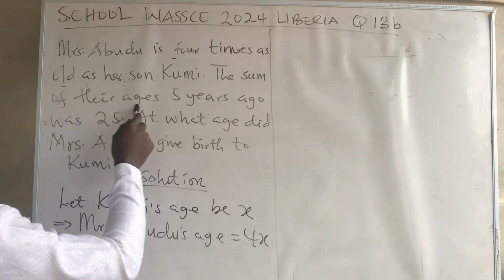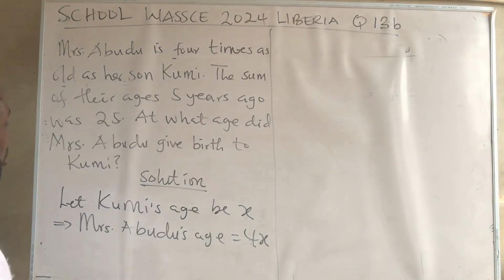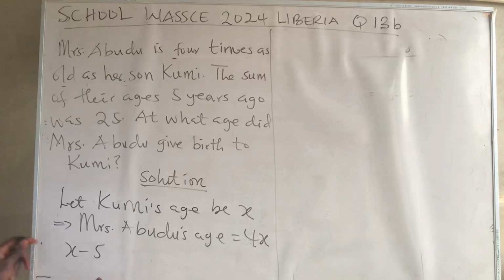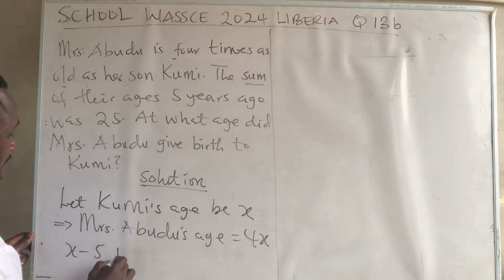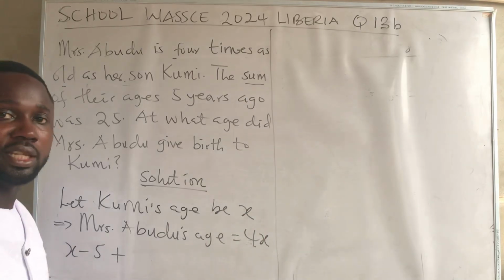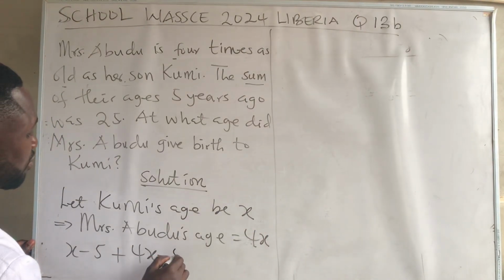The sum of their ages 5 years ago was 25. So if Kumi is x now, then 5 years ago Kumi was x minus 5. And you say the sum, so plus, if Mrs. Ebudu is 4x years now, then 5 years ago she was 4x minus 5.